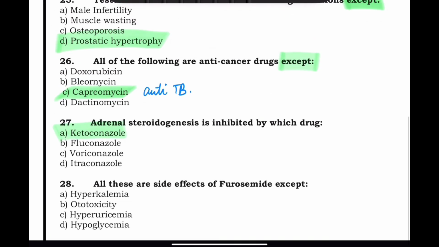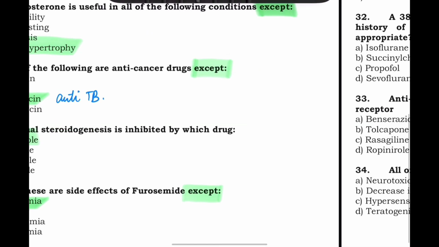All these are side effects of furosemide except. Again, the word is except. So all these are side effects of furosemide. Does furosemide cause hyperkalemia? No, it does not cause hyperkalemia. It causes hypokalemia. Ototoxicity, yes. Hyperuricemia, yes. Hypoglycemia, yes. So the answer here is hyperkalemia. Okay. Now going to the next questions.